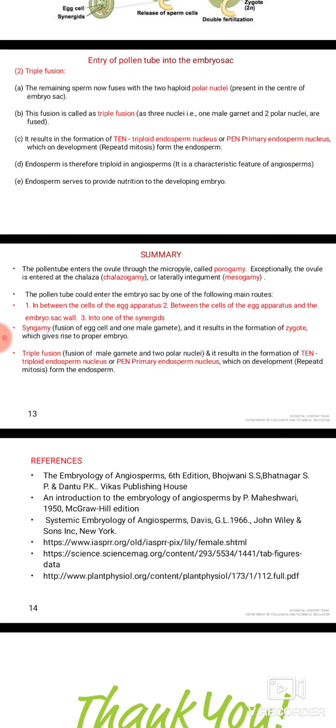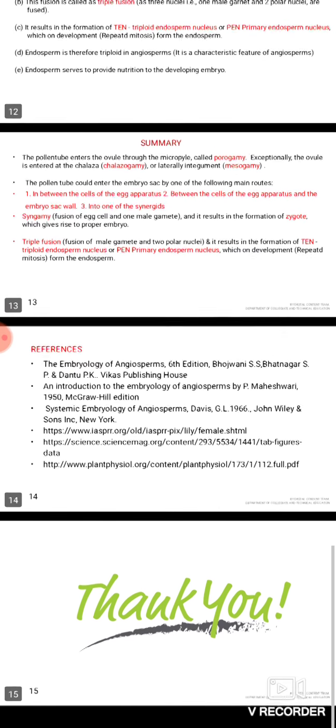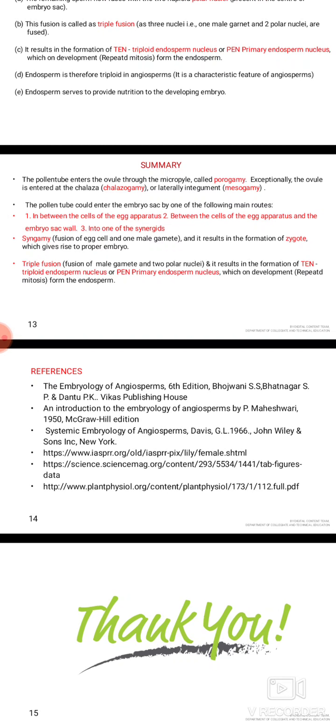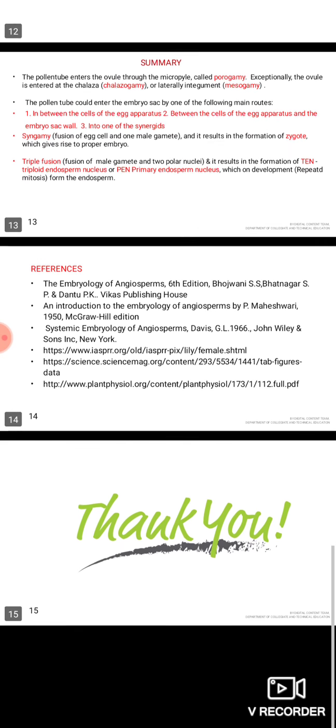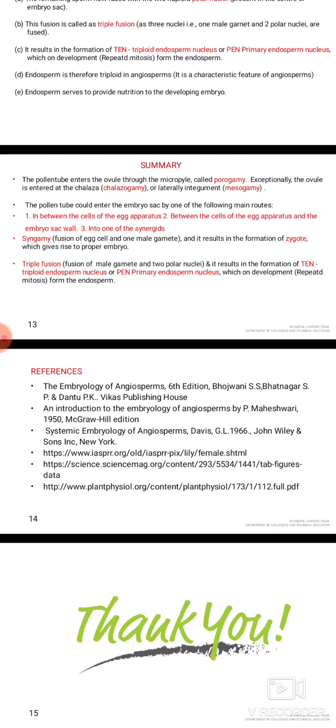Syngamy is the fusion of the egg nucleus with the male gamete. It results in formation of a zygote which gives rise to the proper embryo. Triple fusion is a fusion of the male gamete and the two polar nuclei. It results in formation of a triploid endosperm nucleus or primary endosperm nucleus, which on development forms the endosperm, which is a nutritive tissue. It provides nutrition to the developing embryo.